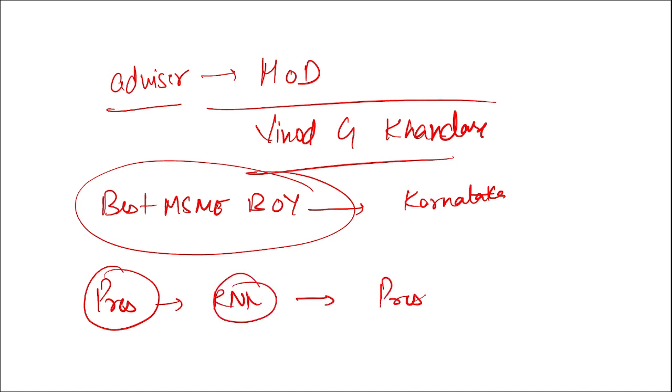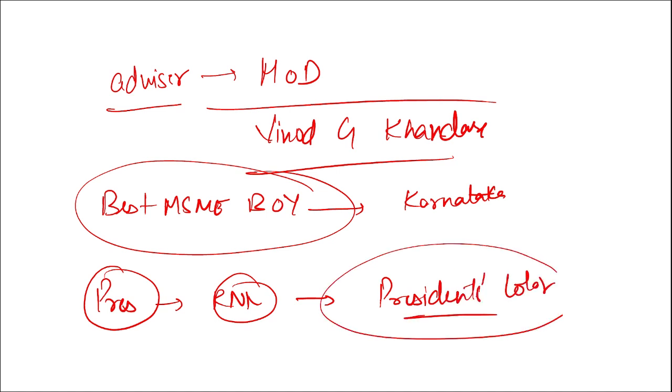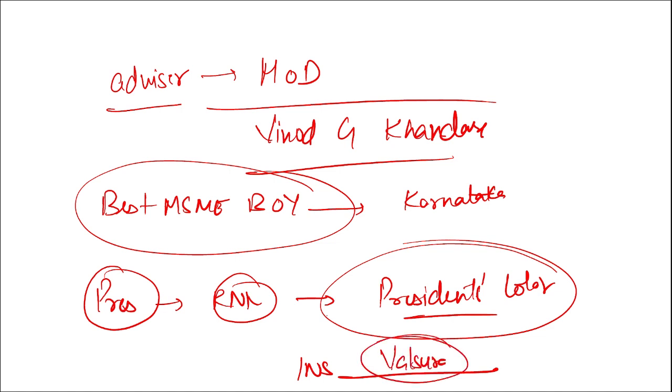Then coming back to defense, recently the President of India, Ram Nath Kovind sir, presented the President's Color. This President's Color was presented to which Indian naval ship? Comment below. Which INS was awarded the President's Color by Ram Nath Kovind, the President of India? It is INS Valsura.